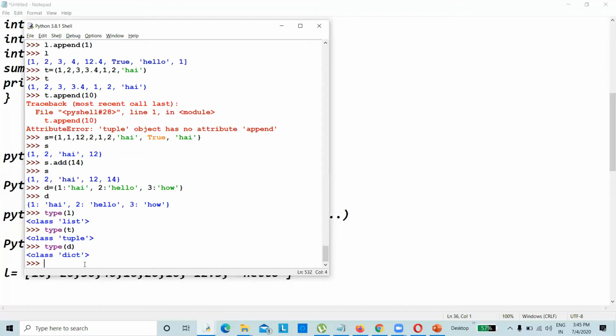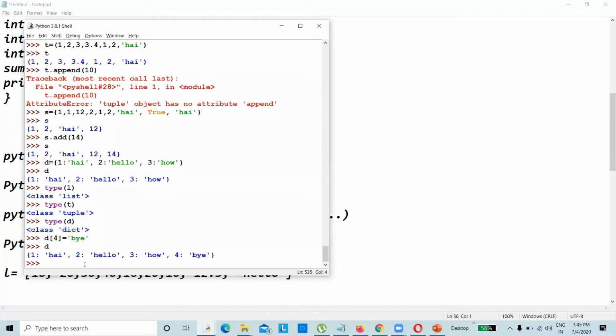Okay, if I want to add values to a dictionary, I can do it by simply D of key is equal to value. अब यहाँ पे 1 2 3 लिया मैंने, I am trying to add D of 4 is equal to by. Now D will have 4 values. So this is a dictionary.